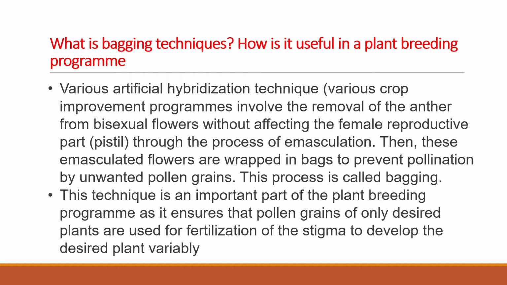So, removal of anthers you will do in emasculation. Then you cover the stigma with a polythene cover, that is called bagging. This will be ready for artificial hybridization. This technique is an important part of the plant breeding program as it ensures that pollen grains of only the desired plants are used for fertilization of the stigma to develop the desired plant variety.